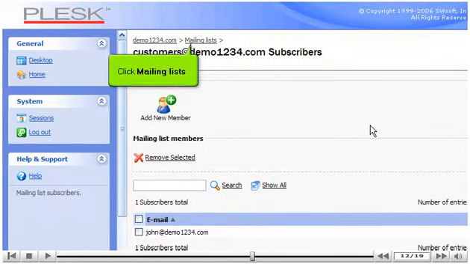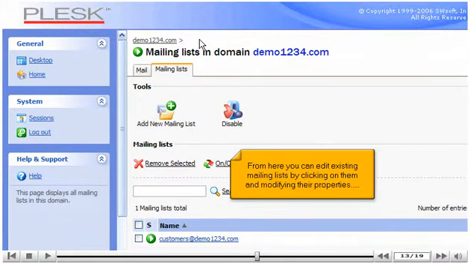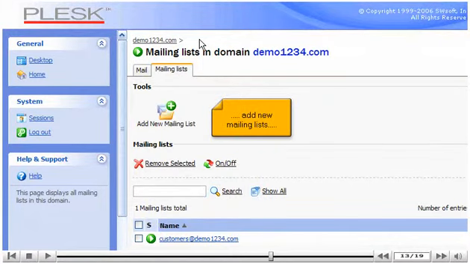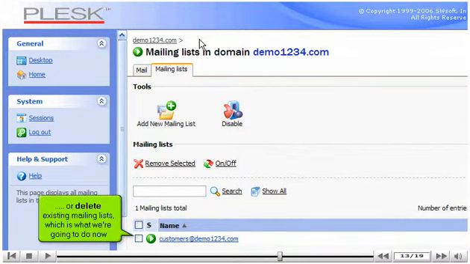Click Mailing Lists. From here, you can edit existing mailing lists by clicking on them and modifying their properties. Add new mailing lists. Or delete existing mailing lists, which is what we're going to do now.